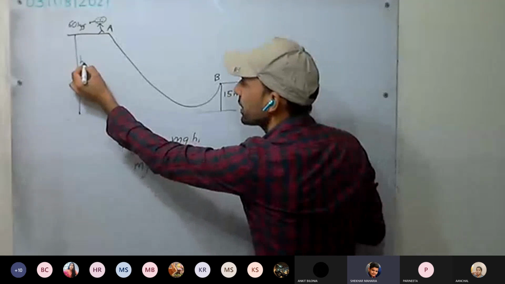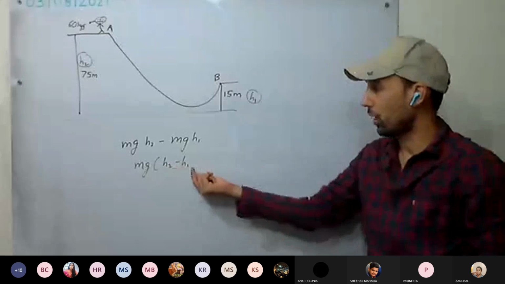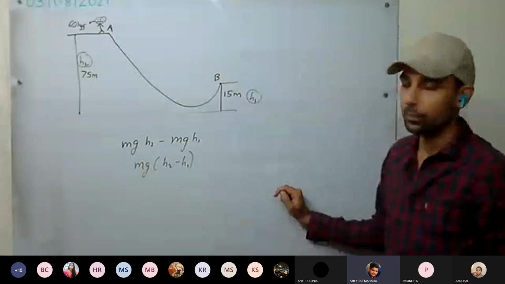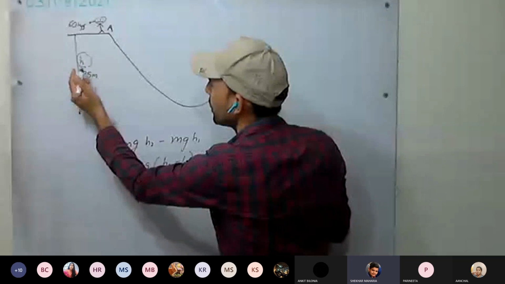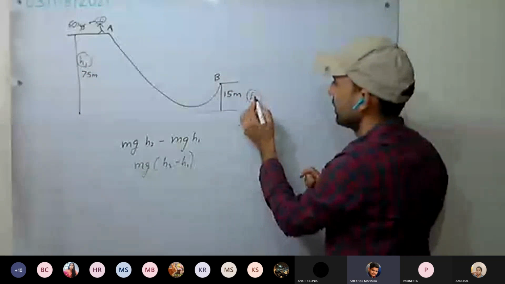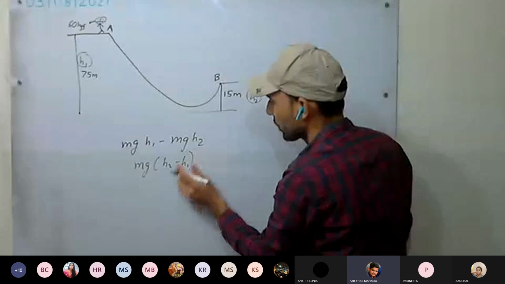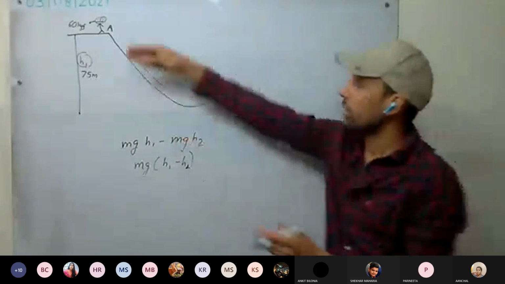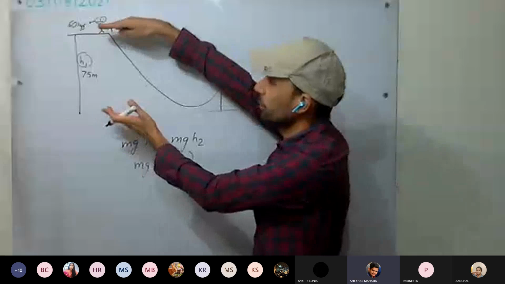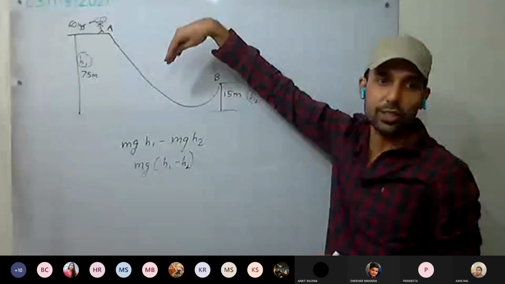That is up to you how you take it. So calculate the potential energy here, subtract that, and that will be the change in potential energy.